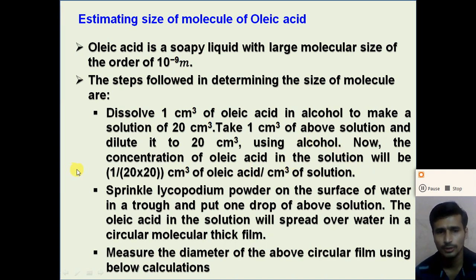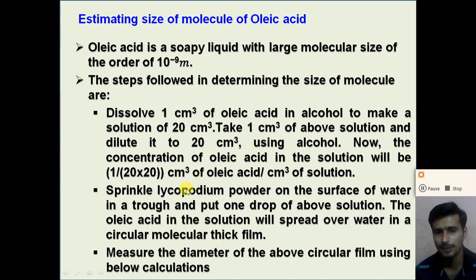Now the concentration of the oleic acid in the solution will be 1 divided by 20 into 20 centimeter cube of oleic acid per centimeter cube of the solution. How can we calculate the concentration? You can study this in chemistry also. So the concentration of the solution is 1 divided by 20 into 20 centimeter cube, right?